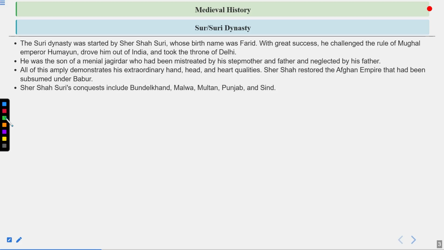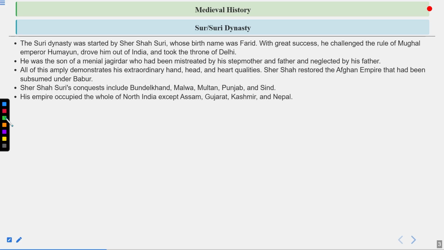Then Sher Shah Suri's conquests include Bundelkhand, Malwa, Multan, Punjab, and Sindh. You can see clearly that starting from the Bengal side, he had now controlled almost the northwestern side, and that is why he also built the GT road. At that time it was not named the GT road, but was named the Badshah road, and it connected the eastern side towards the western side.